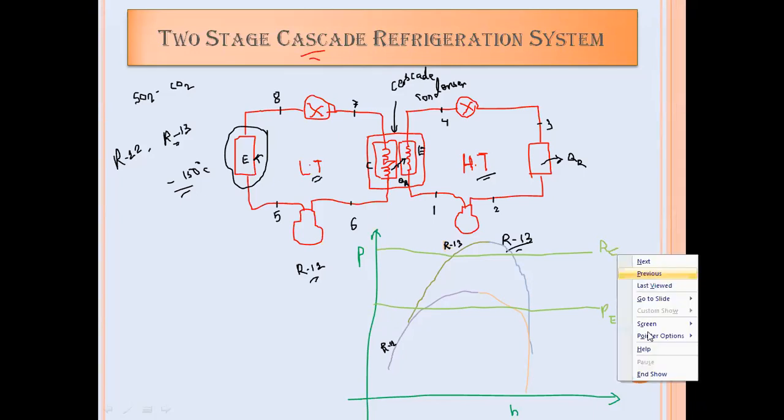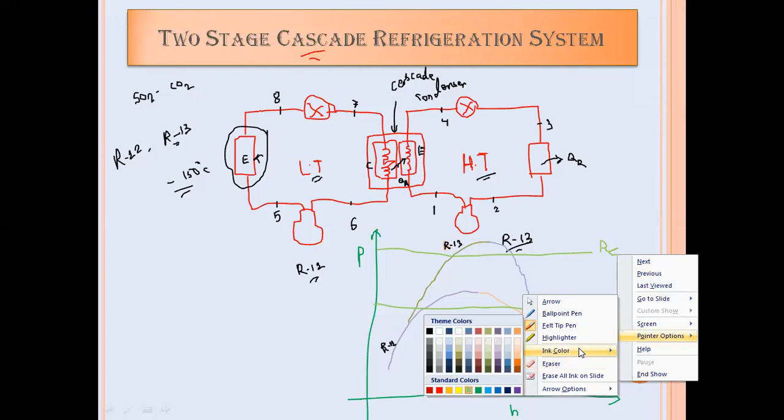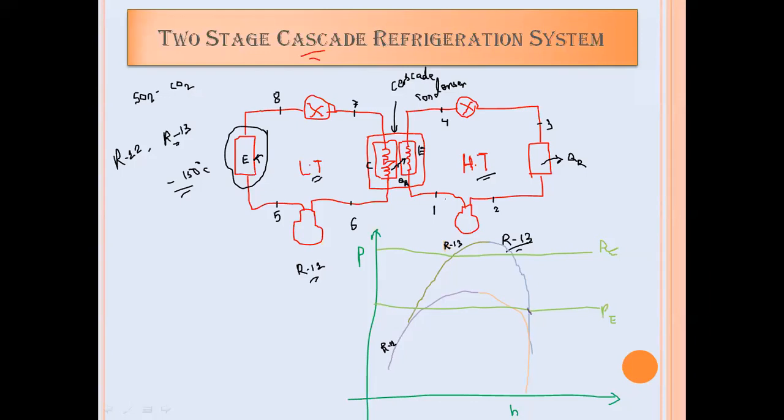So whatever 1 to 2 process will be there, that process will be drawn likewise. One point will be on the saturated liquid line. Here I am assuming saturated liquid having evaporating pressure of R13. So the 1 to 2 process will be likewise. Then 2 to 3 process will be likewise. Here constant pressure heat rejection process will take place. Then the 3 to 4 process will be likewise, and 4 to 1 process will be likewise. Here heat absorption will take place.